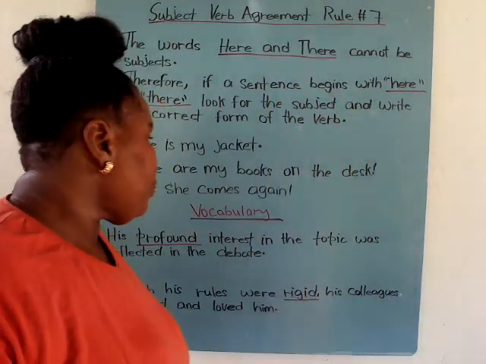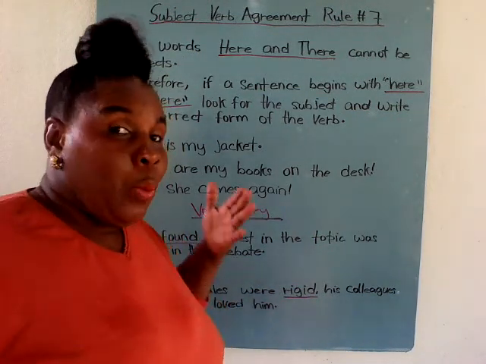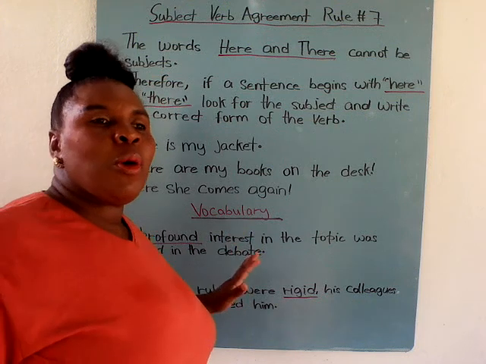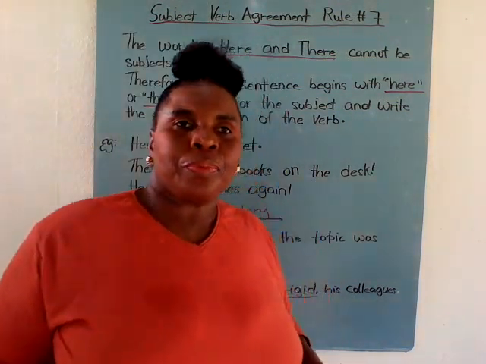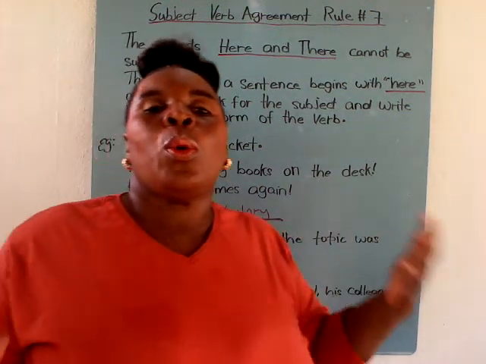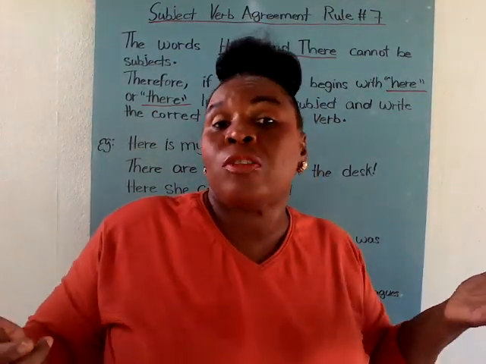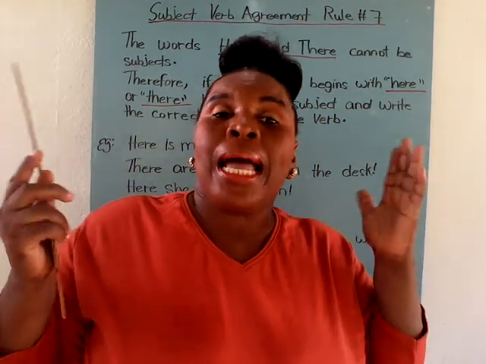So if you come across these sentences, which I believe you might, try and keep them in mind so that you will know them on your exam papers. They might have the word vocabulary and they might ask you to define it.